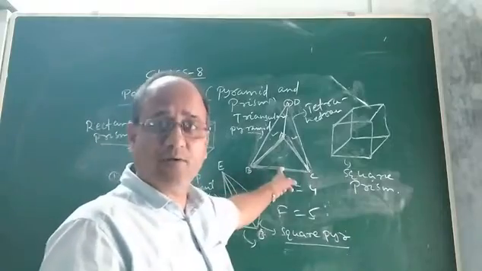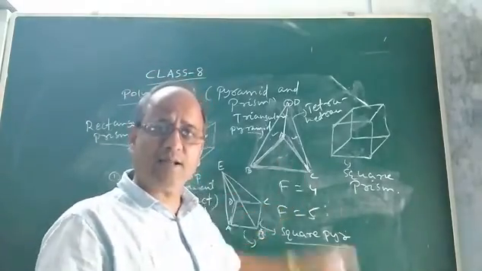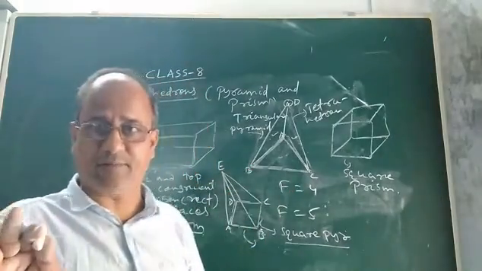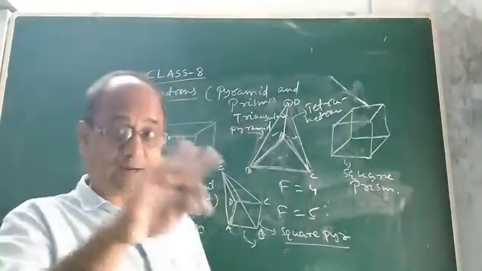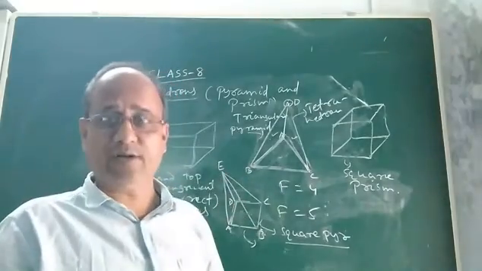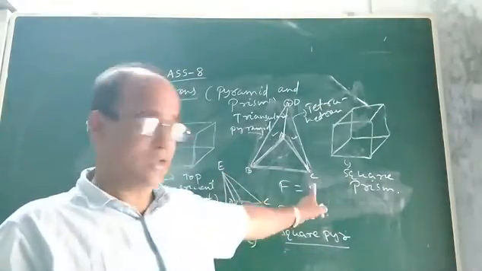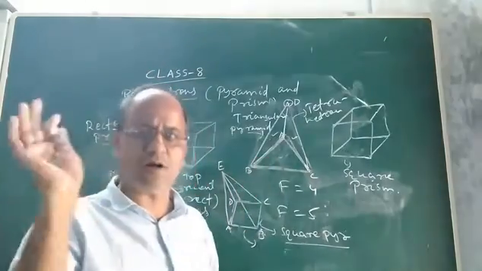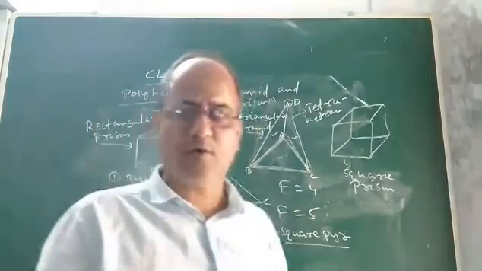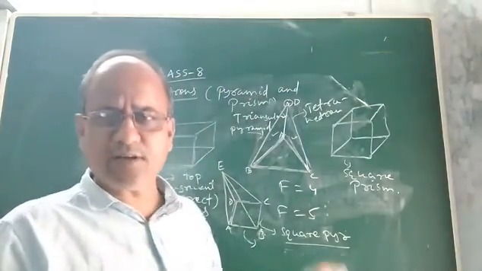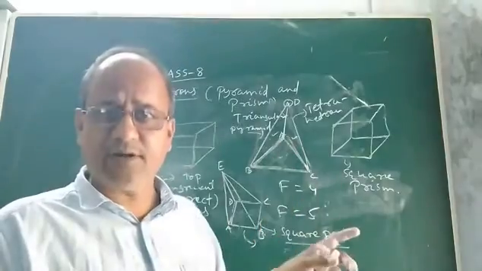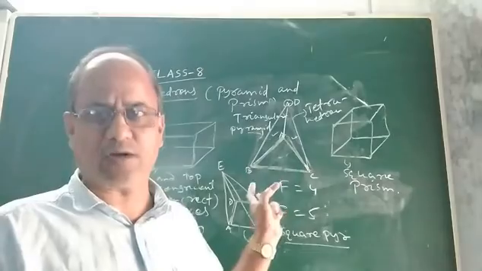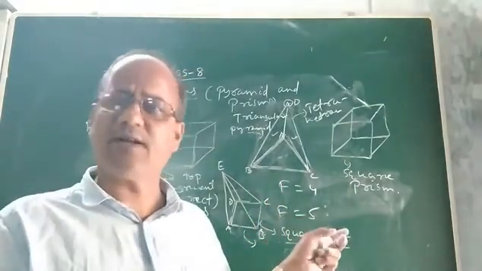But in a pyramid, what will happen? The base can be any polygon. Not necessarily that the base will be a triangle or square. But the lateral faces will be only triangles. Then you say that it is a pyramid. So this is a square pyramid, this is a triangular pyramid. You can draw the figure of any kind of pyramid, provided you understood the topic. So this is the concept of prism and pyramid, which are two special types of polyhedron. Children, I hope you understood. We will discuss more about it in another class.